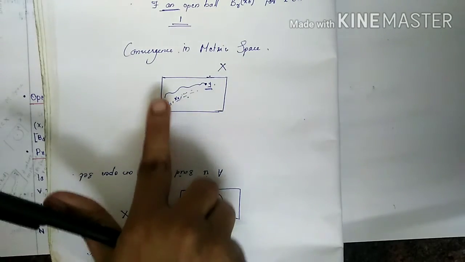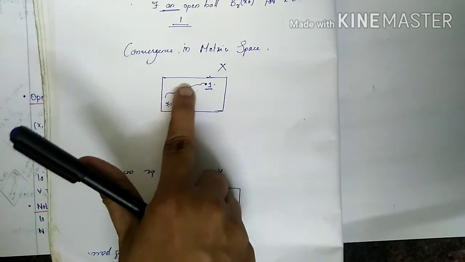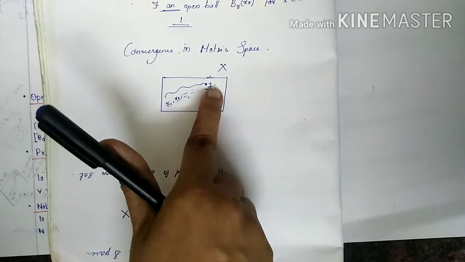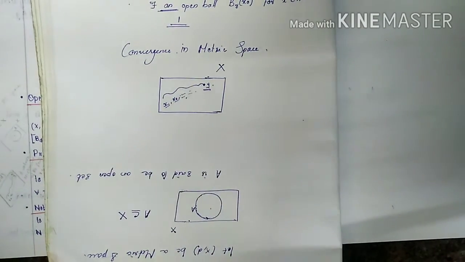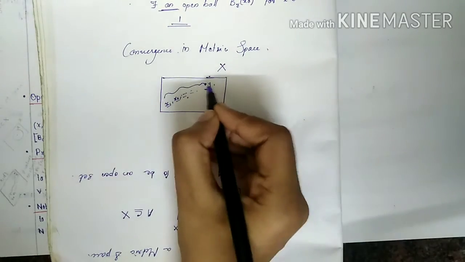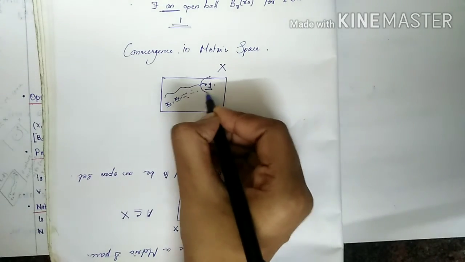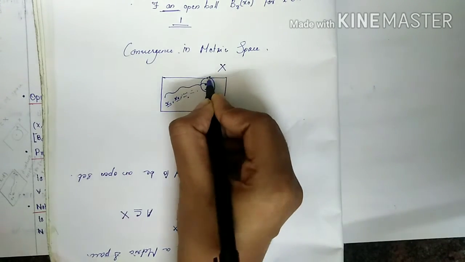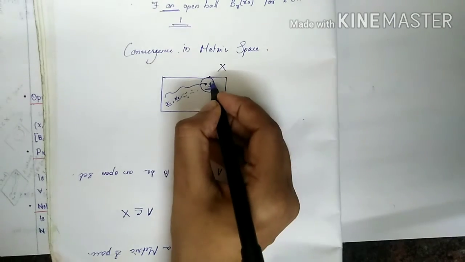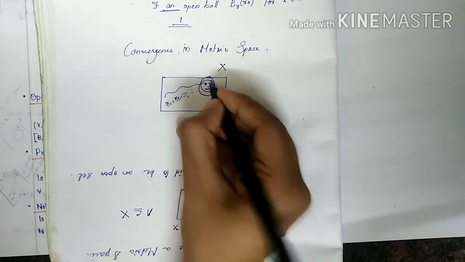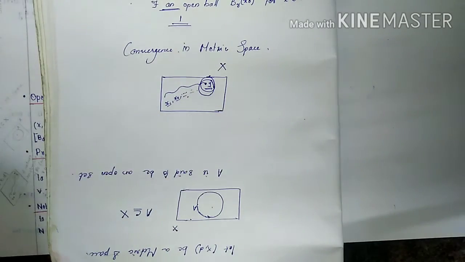That means this is a sequence and the sequence converges to y if and only if the open set containing y. This is an open set containing y, and this is an open set containing y. Consider any open set containing y.